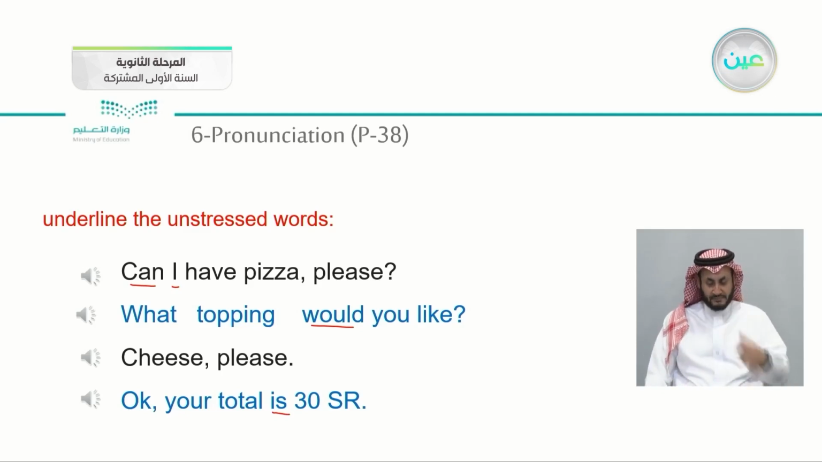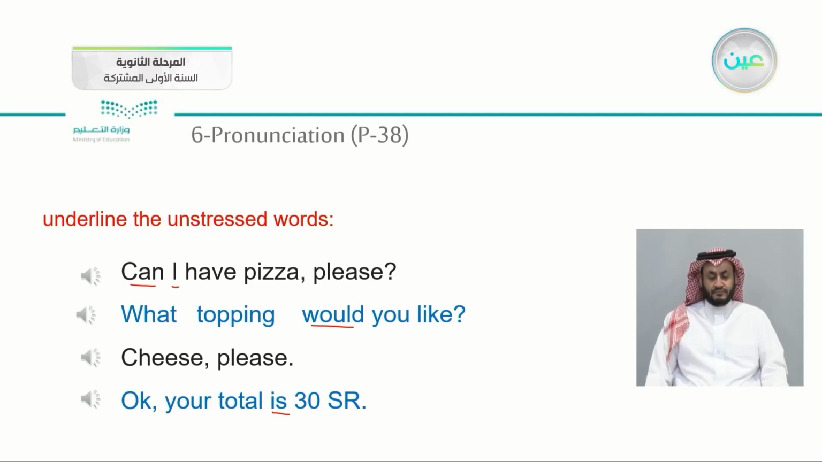Can I have pizza, please? What topping would you like? Cheese, please. And okay, your total is 30 Saudi riyals. Let's listen to it. Can I have pizza, please? What topping would you like? Cheese, please. Okay, your total's 30 riyals.